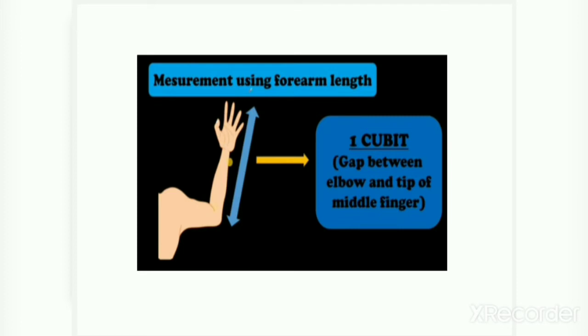Then measurement using forearm length. Forearm length is equal to 1 cubit. That means the gap between the elbow and the tip of the middle finger. You can see in the picture the gap between the elbow and the tip of the middle finger. That is called a cubit. In old times they could measure in all these ways.